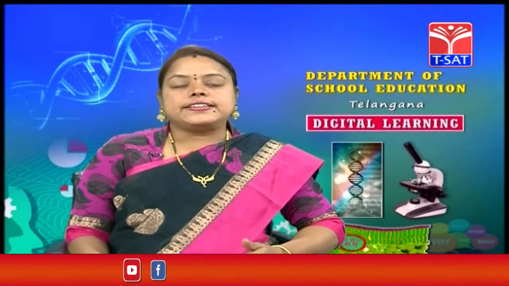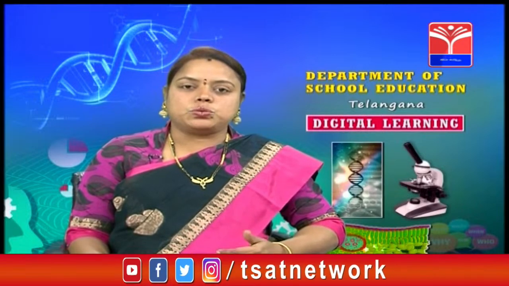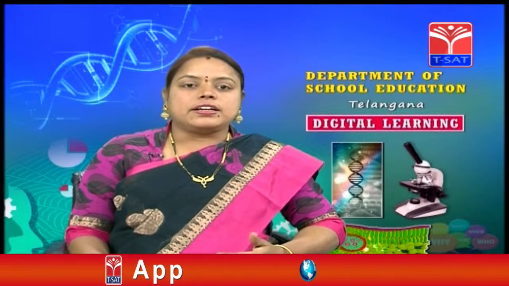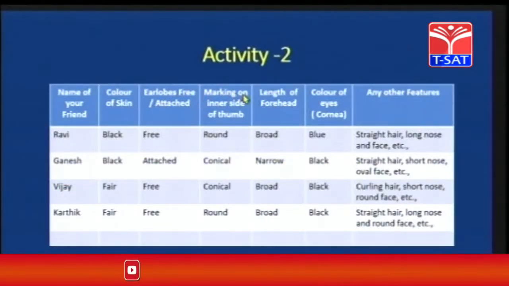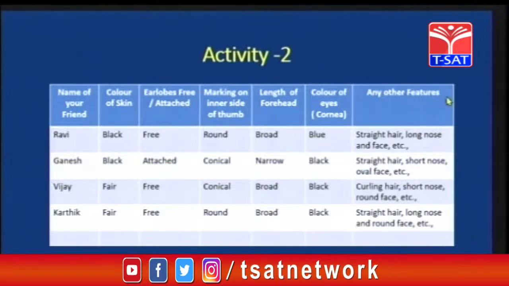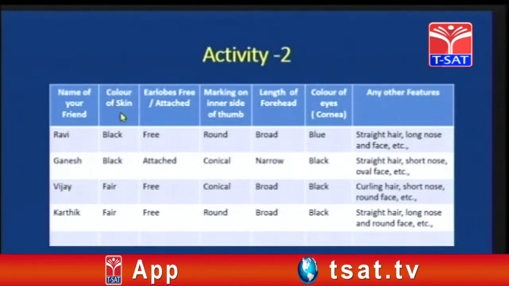So, children, this is another activity which is present in our textbook, activity 2. Over here also, you need to involve your classmates. So, name of your friend. Next is color of the skin. Next is earlobes free or attached. Marking of inner side of the thumb. Length of the forehead. Color of the eyes. Any other features. So, you can write in the first column the name of your friend. Next is color of the skin.